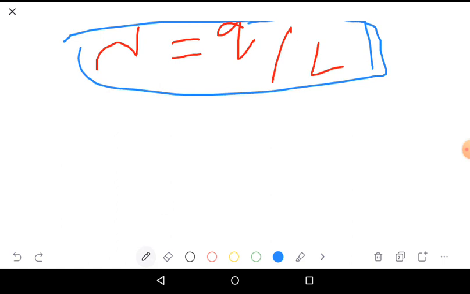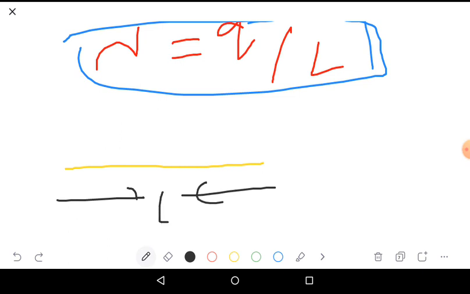How? So we have the conductor. This is the total length of the conductor. We divide by imagination only. We imagine that the length of the conductor is divided into small equal parts, like a scale.